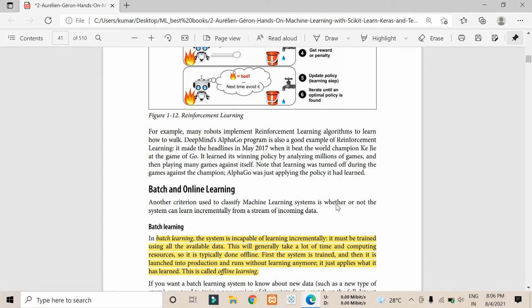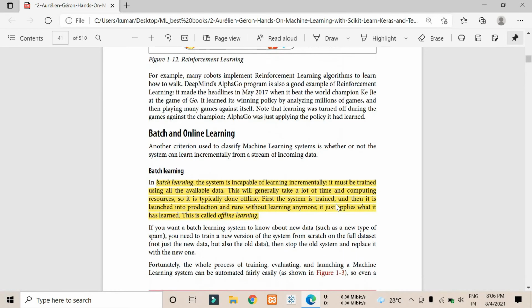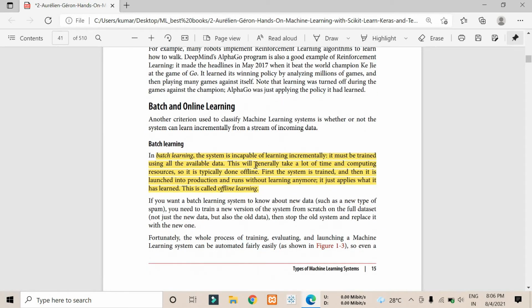Some other types of learning are batch and online learning. As I have told you, what is batch learning? Whenever we have a huge set of data, let's take an example. Today I have 10,000 data and I give all the data to the machine learning model, train it, and deploy our project. But tomorrow if I get 500 more data and I want to integrate those 500 data inside my machine learning model, then the problem of batch learning is that I have to train the model